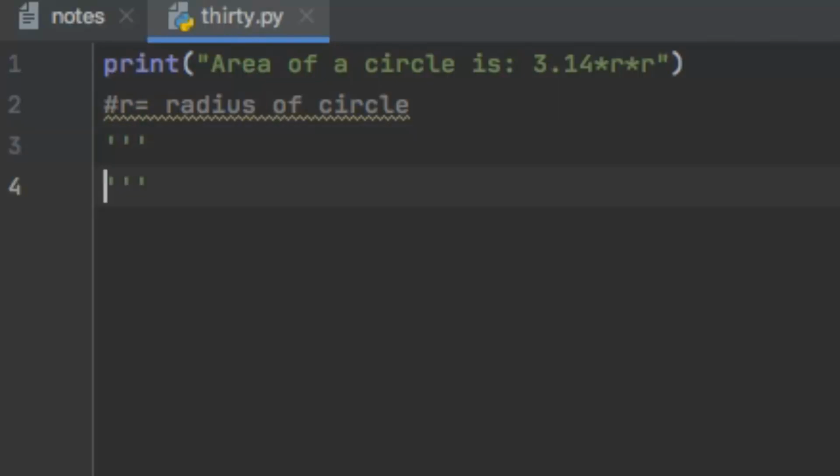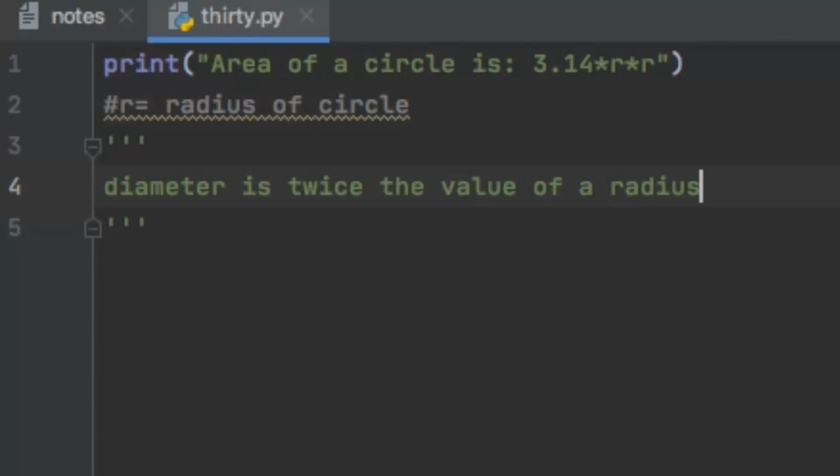So you are inside these triple quotation marks, and if I want to give a short explanation about radius, then I can always do that. I can say that diameter is twice the value of a radius, right? So that is a short note only for reference, and you can go on adding multiple lines inside this.